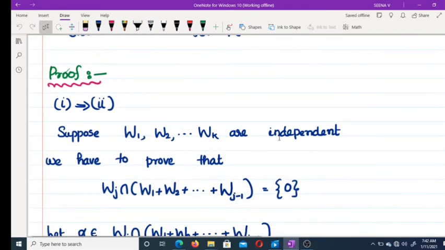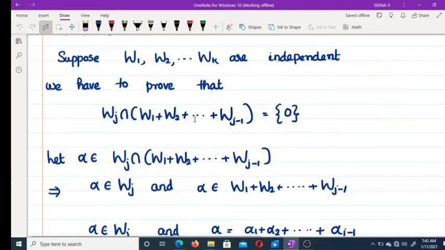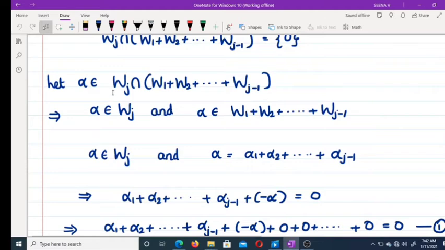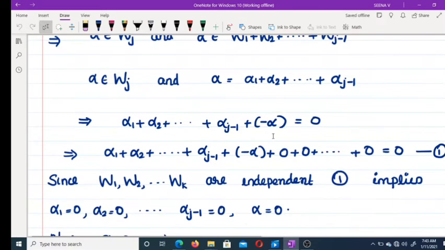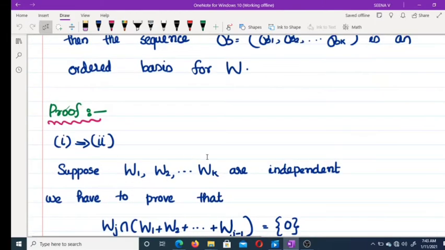Suppose W1, W2, etc., Wk are independent and we have to prove Wj intersection is equal to 0. Let alpha belong to this set. That means alpha belongs to Wj and alpha belongs to this set, which means alpha equals alpha 1 plus alpha 2 plus etc. plus alpha j minus 1. Clear? From this equation, you can write alpha 1 plus etc. plus alpha j minus 1 minus alpha equal to 0. That is alpha 1 plus alpha 2 plus etc. plus alpha j minus 1 plus minus alpha plus 0 plus etc. equal to 0.